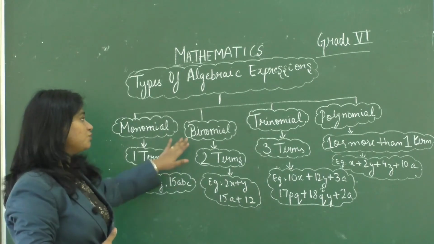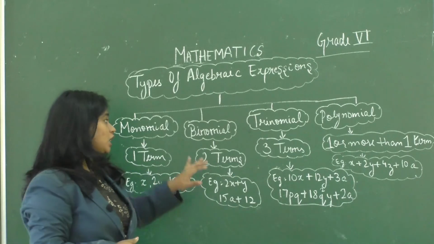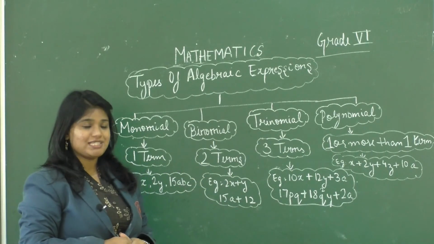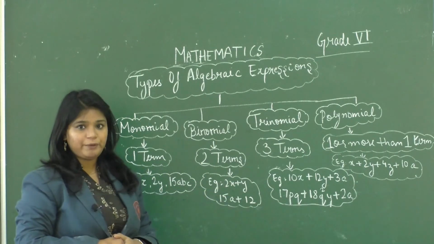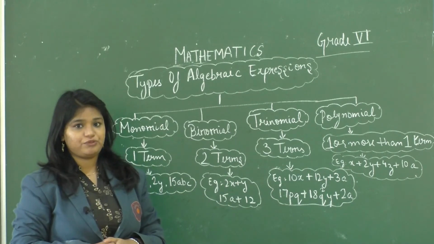Next we will move on to binomial. In binomial expressions there are two terms. For example, 2x plus y and 15a plus 12.